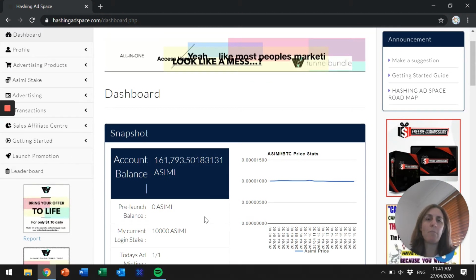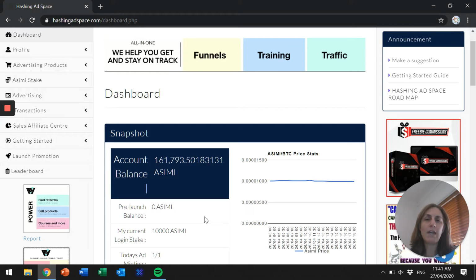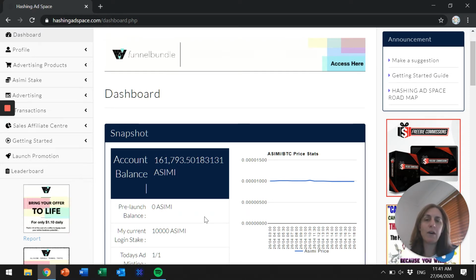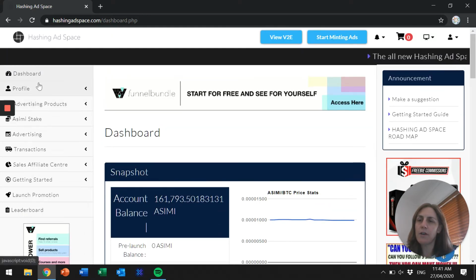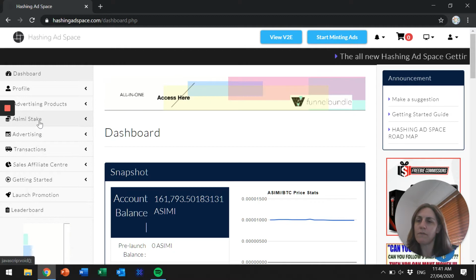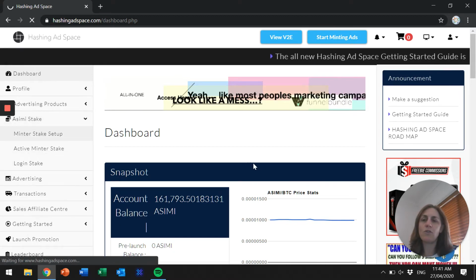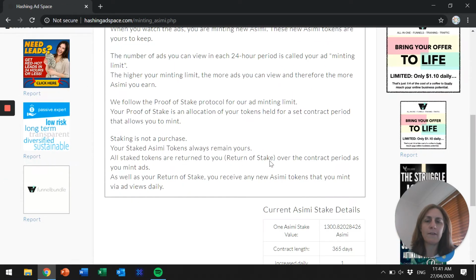When you become a member, all the training is in your back office, so you can go through all the training. We exchange Asimi with Bitcoin on the Waves exchange. That's how you can purchase some Asimi, and then you purchase your staking power. I'm just going to go through some of the stakes. So you can set your ad minting stakes up down here.